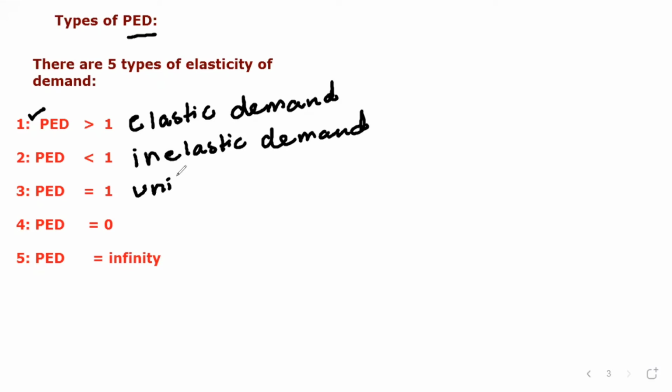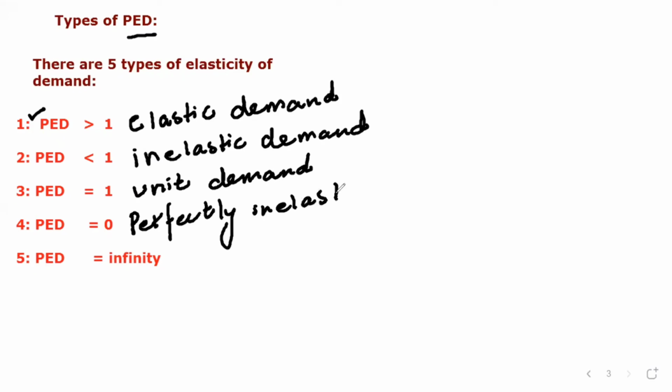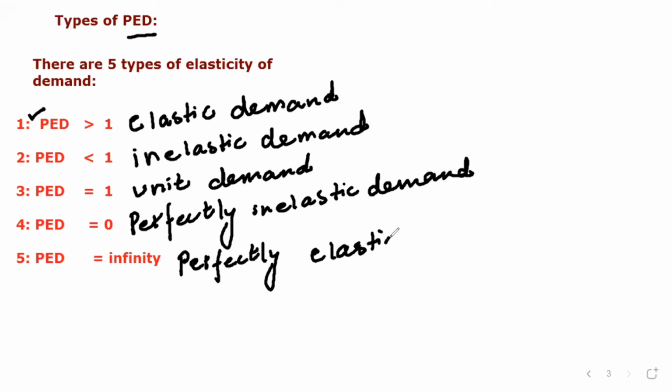Number four, PED equal to 0, which means perfectly inelastic demand. Number five, PED equal to infinity, which means perfectly elastic demand.